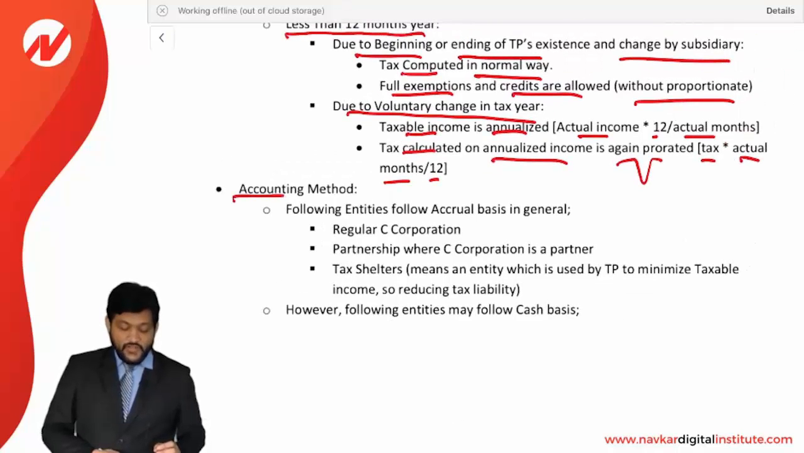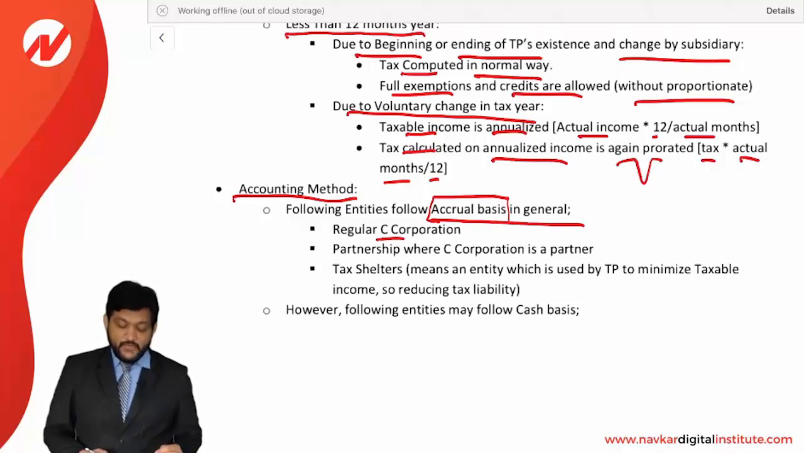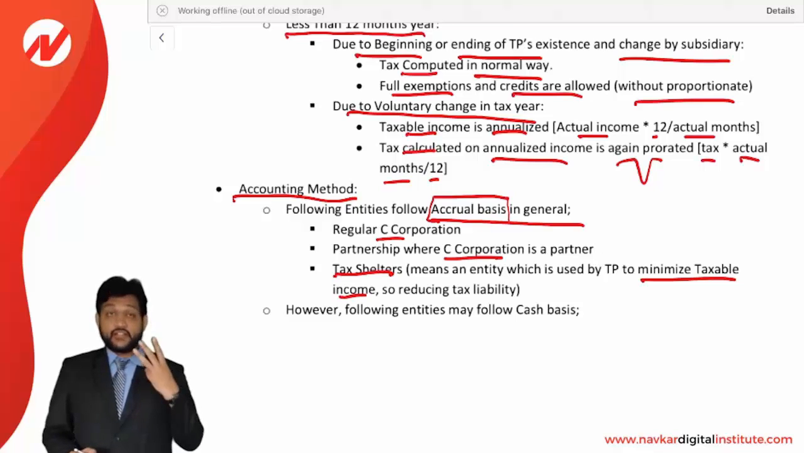Now, if I talk about accounting method, which method is to be followed? The following entities follow accrual basis in general: C corporations, partnerships where a C corporation is a partner, and tax shelters. Tax shelters means an entity which is used by a taxpayer to minimize taxable income, so reducing tax liability. So these three entities have to follow accrual basis: regular C corporations, such partnerships where a C corporation is a partner, and tax shelter entities. They will follow accrual basis only.